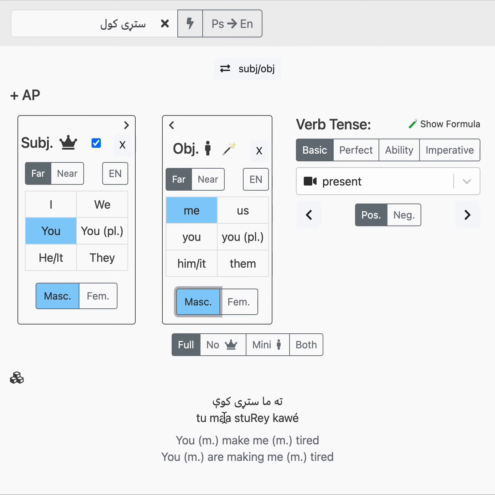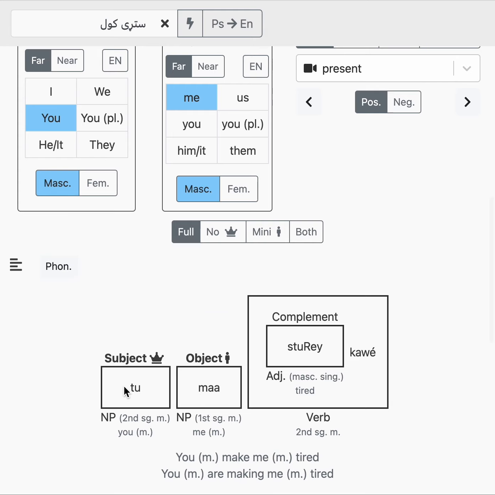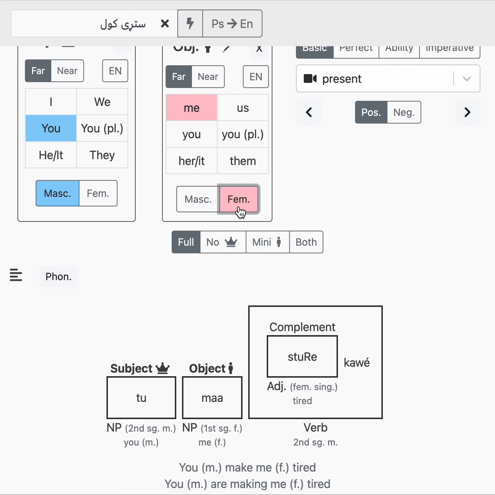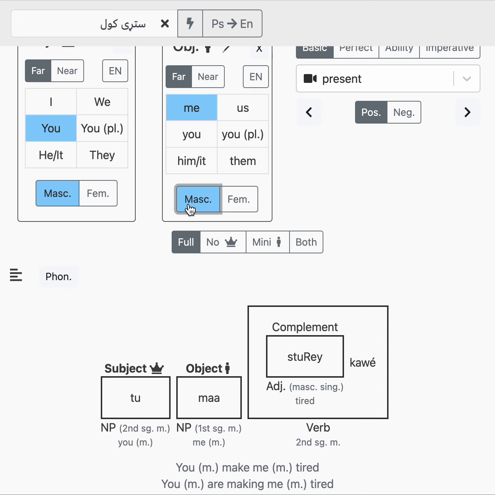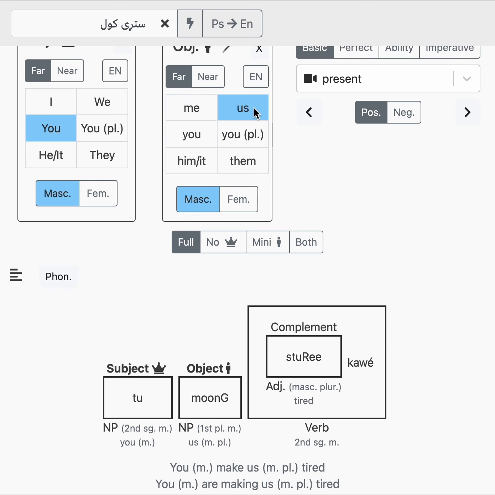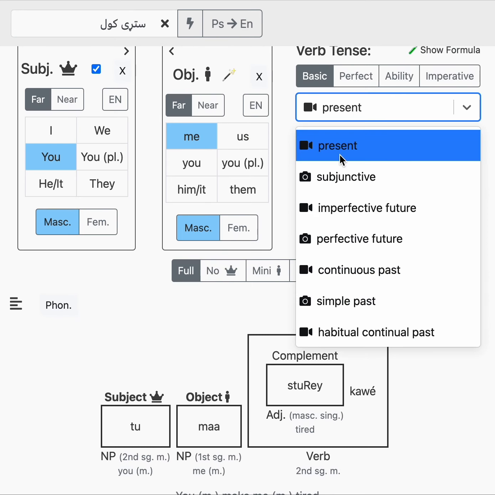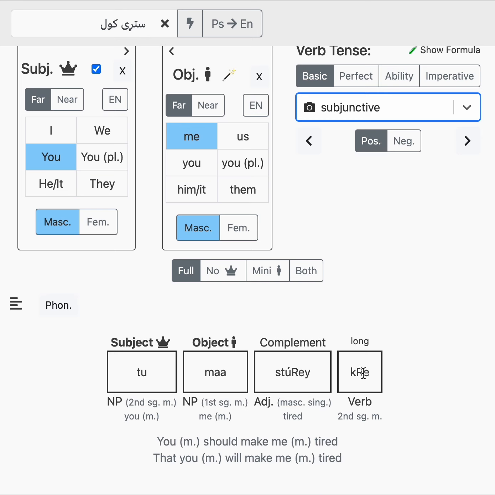So here our subject is you, the object is ma, and then a complement, again welded in here because we're on the imperfective side. And the complement is going to agree this time with the object, because the object is the thing being transformed, right? So if you're making a female tired, it's going to change a little bit. Or if you're making a male tired, it's going to change a little bit. Or if you're making us tired, it's going to change like that. And so let's say if we do subjunctive, te ma sturdy, that's subjunctive. So it splits again because now we're using the perfective.